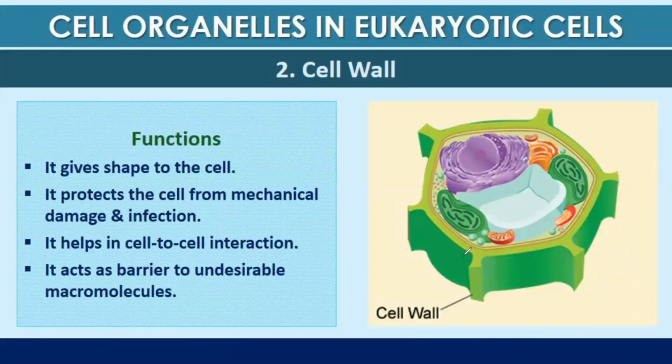The functions of the cell wall are: it provides shape to the cell, it protects the cell from mechanical damage and infection, it helps in cell-to-cell interaction, and it acts as a barrier to undesirable macromolecules.